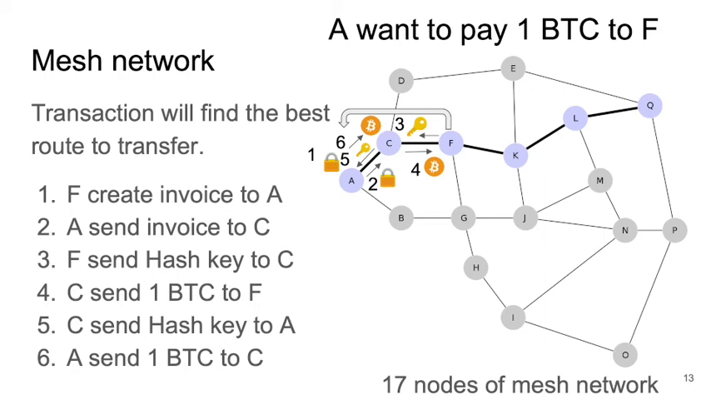And the mesh network may be more complicated than 3 nodes. So this is a step for a larger network. F creates an invoice to A, and A sends the invoice to C. F sends the hash key to C, C sends 1 Bitcoin to F, and C sends the hash value key to A, who sends 1 Bitcoin to C. There are 17 nodes in this network, and you may think about how complicated this mesh network is.